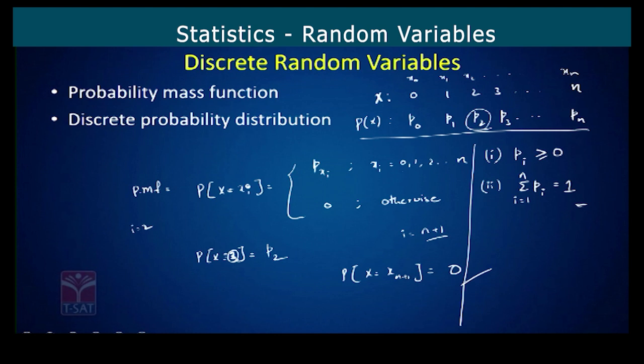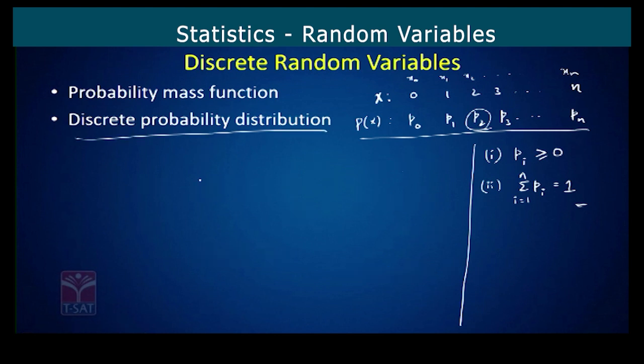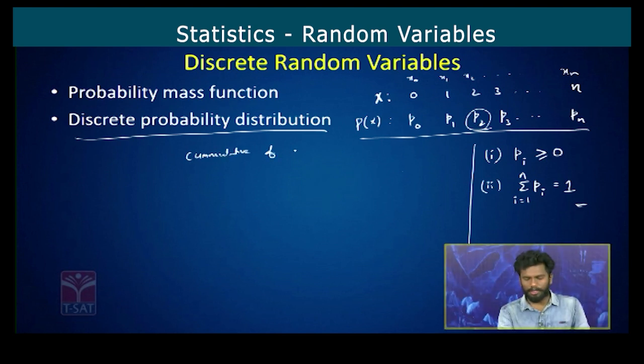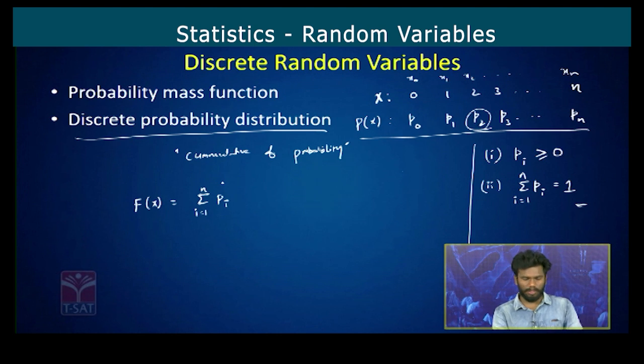Discrete probability distribution. So this probability distribution is nothing but cumulative of probability. In classification data, we find less than cumulative frequency and greater than cumulative frequency, right? The same way here, in discrete random variables, the discrete probability distribution is given by the cumulative probability, and it is denoted by capital F of x, which is given by summation Pi, where i takes values from 1 to n. So actually that is equal to 1.